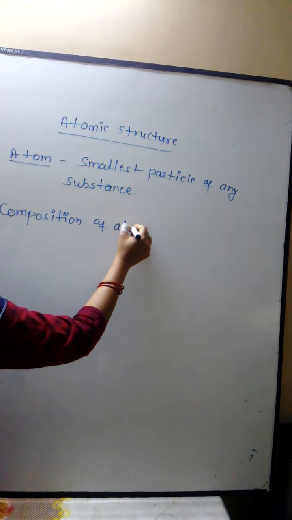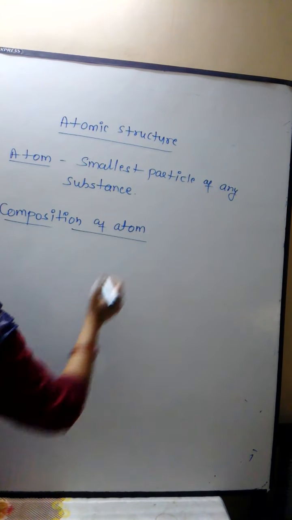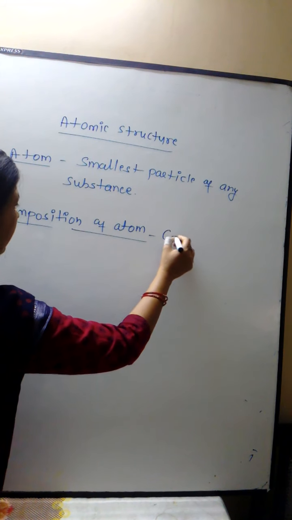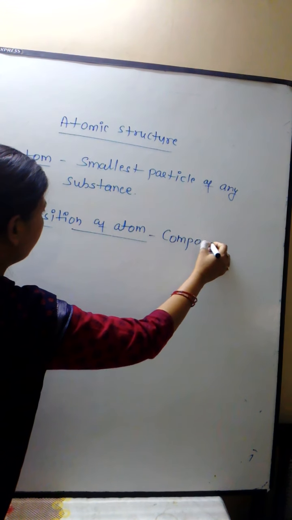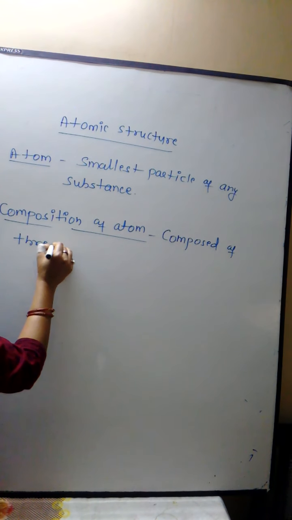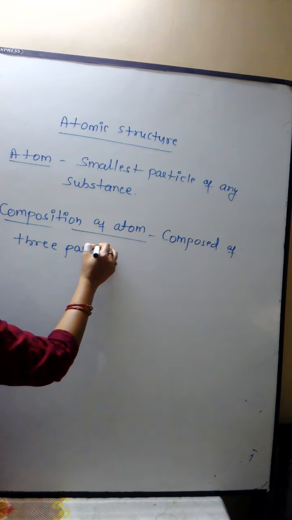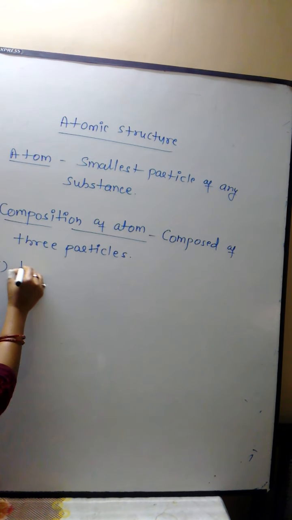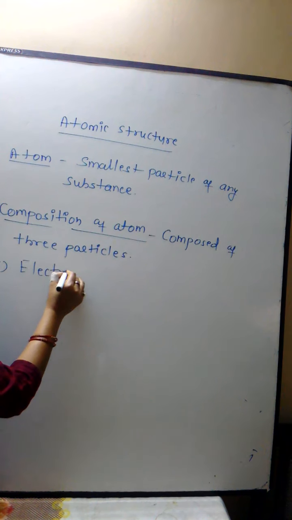Composition of atom. We know that atom is mainly composed of three main particles, which are called fundamental particles. Every atom is composed of three particles, known as fundamental particles. The first particle is the electron.